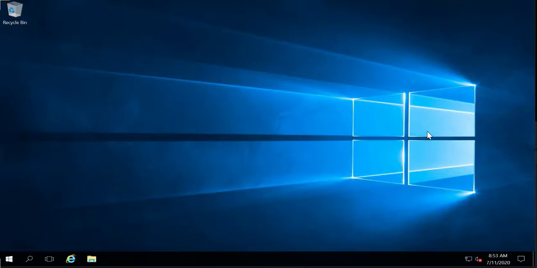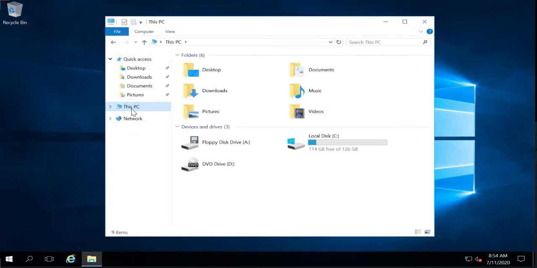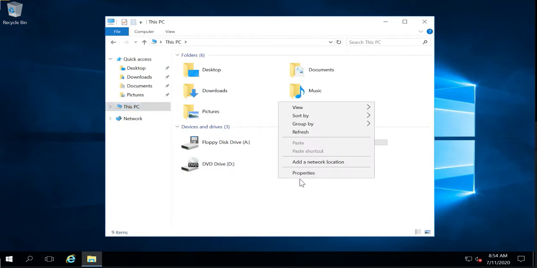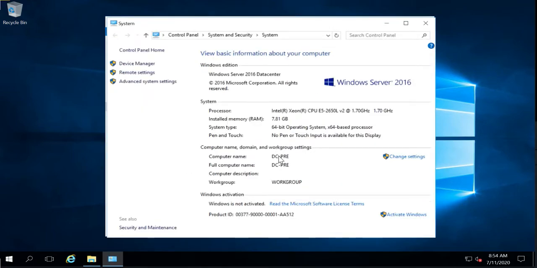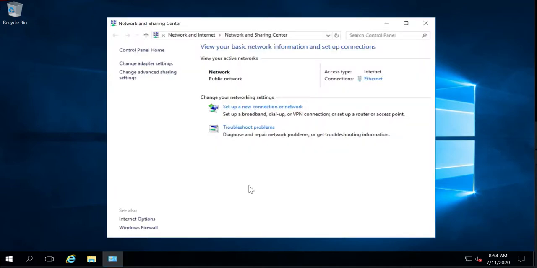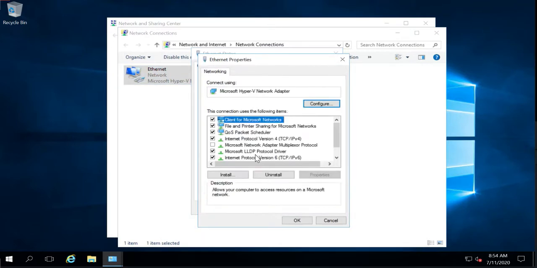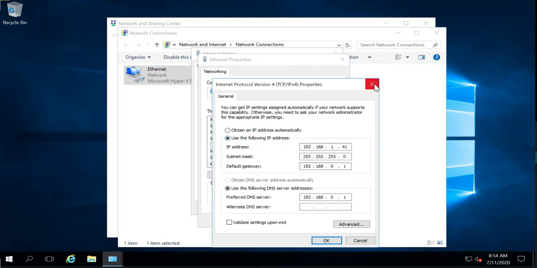Today I will show you how we can install Active Directory on a fresh system. Before we continue with the installation, first we should make sure that a proper host name has been assigned to the system, which we can do from My Computer and check its properties. I have given the name. The second thing is we need to verify that a static IP is bound to the network card. After making sure of these two steps, we can continue with the installation.